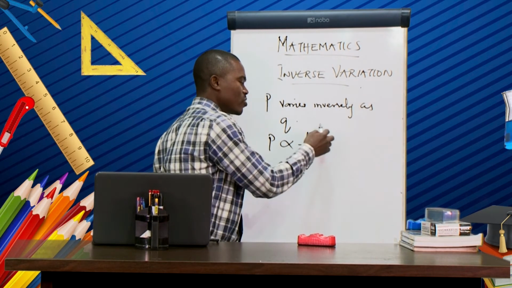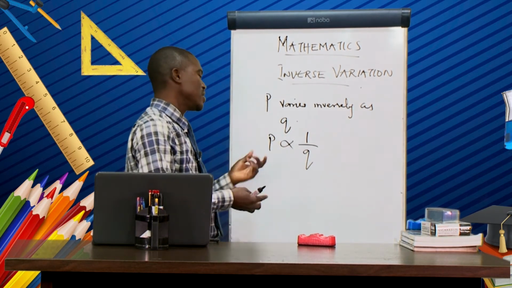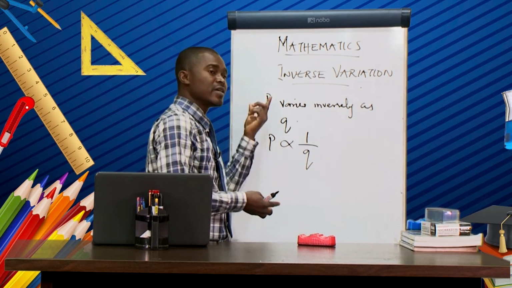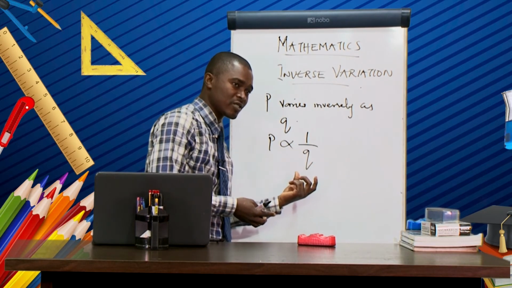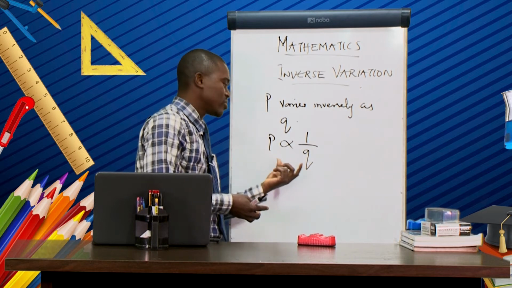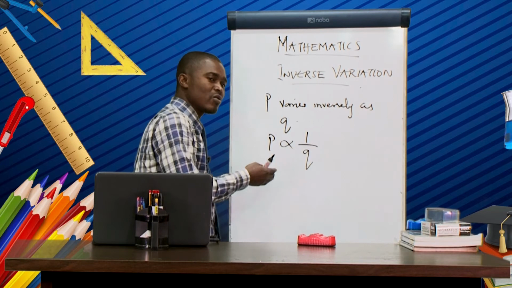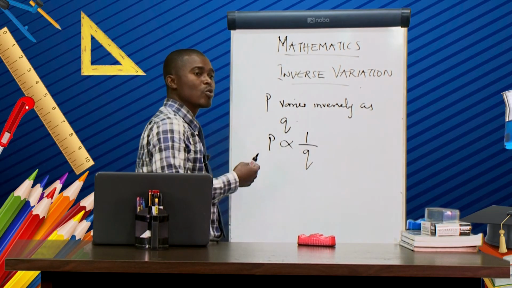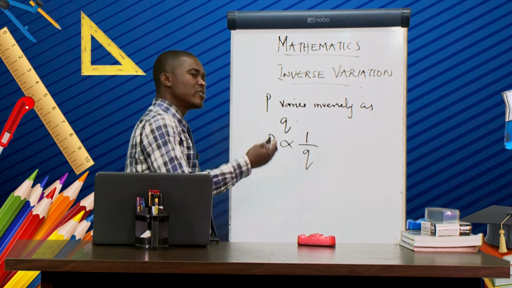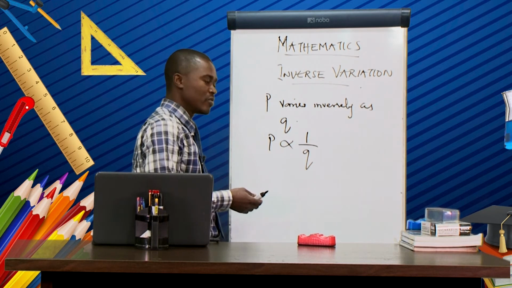So this expression represents inverse variation. It means when P is increasing, Q will do what? Q will decrease. So this is the equation that represents inverse variation. And from here, what is the second step? The second step is to change the sign of proportionality to equal to. We have discussed that when we were treating direct variation.